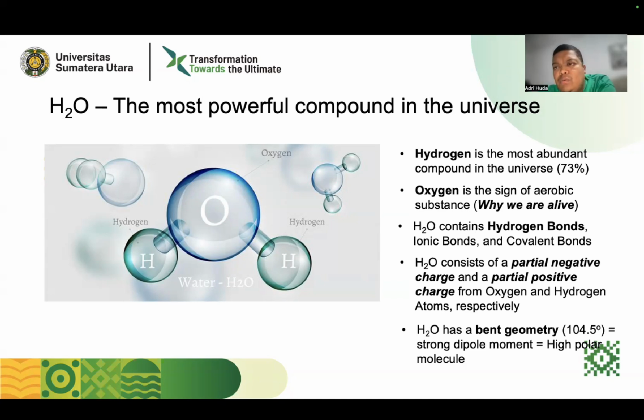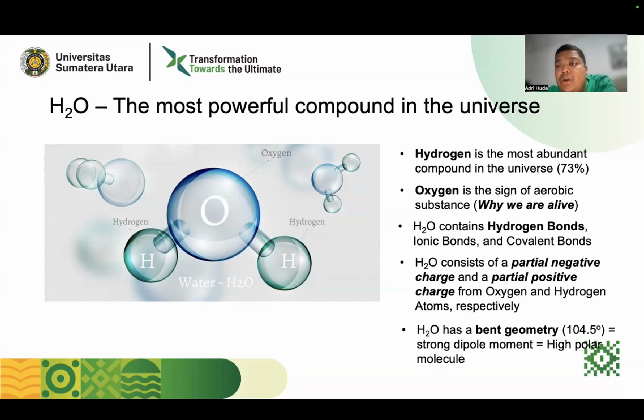Talking about water's composition, water consists of hydrogen and oxygen, and surprisingly, hydrogen, the two hydrogen atoms in the water molecule, is reported as the most abundant element in the universe. Approximately 70% of the universe is hydrogen.